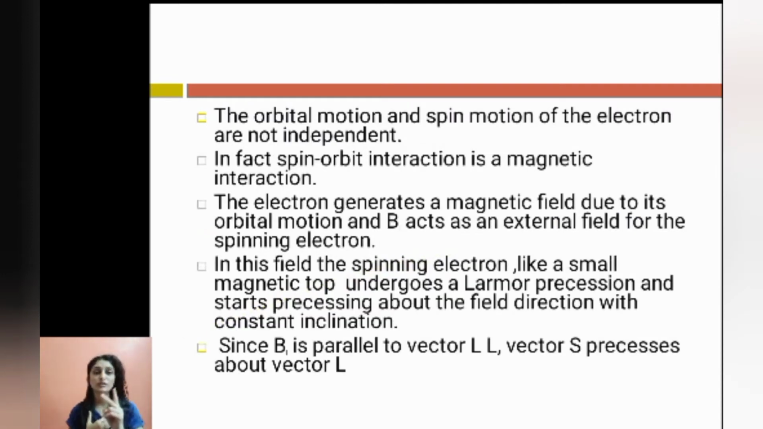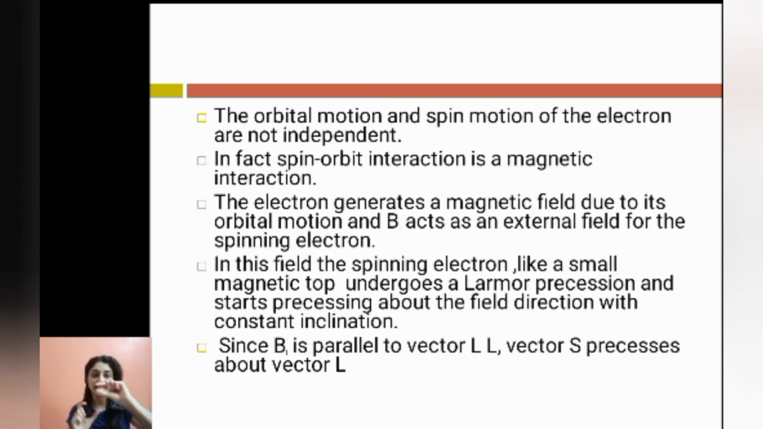Now, the orbital motion and spin motion of the electron, these are the two motions associated with the electron, and they are not independent of each other. In fact, there exists spin-orbit interaction between the two, which we have studied in the last lecture, and that spin-orbit interaction is magnetic in nature.